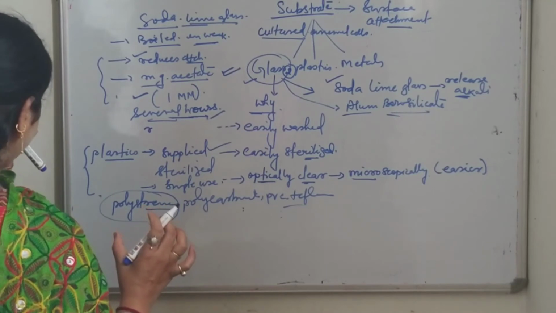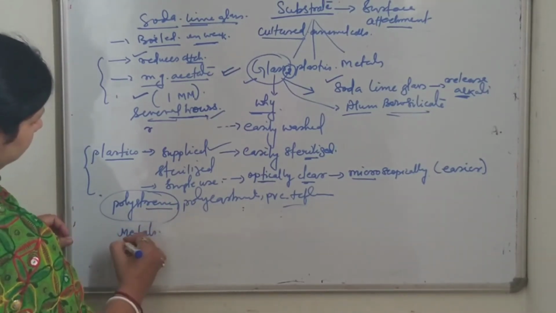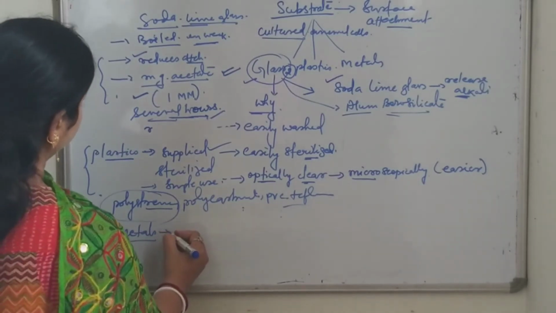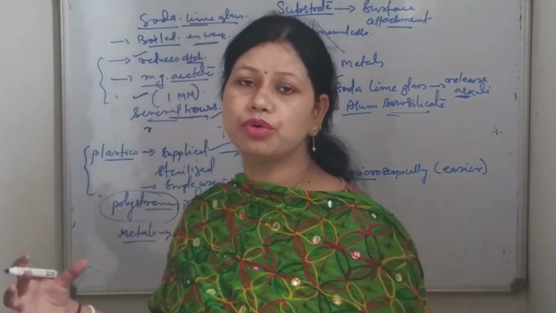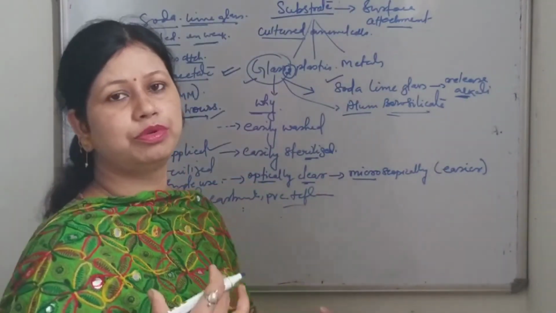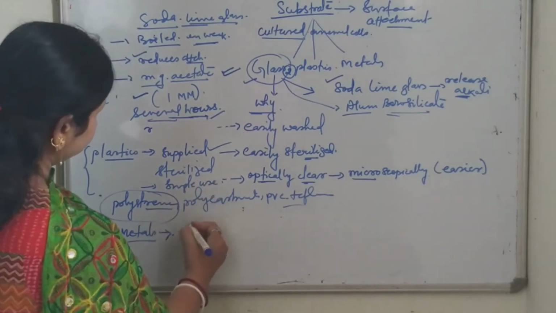Now come to metals. Stainless steel and titanium are used as metals to provide surface attachment for the culture of animal cells.